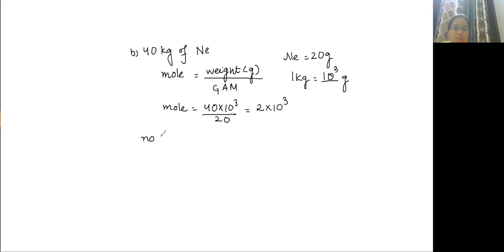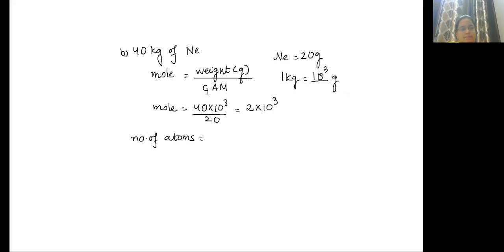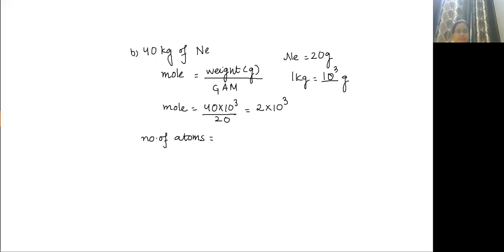How will you calculate number of atoms? Yes, class, which formula will you apply? Correct. The formula is moles into Na.